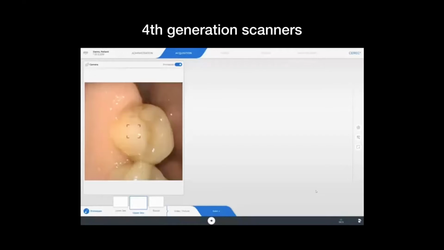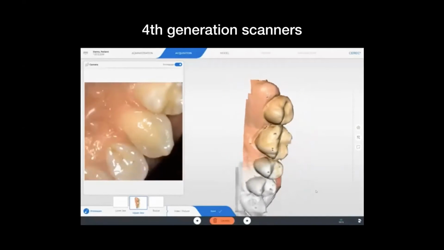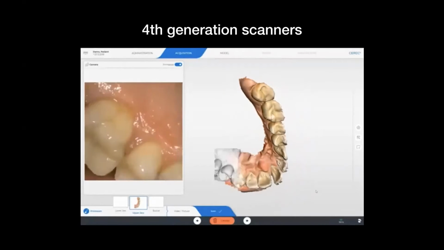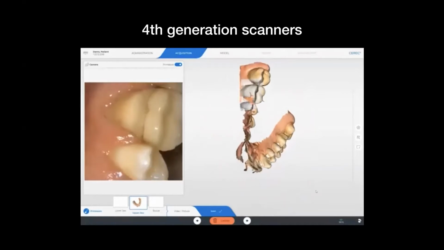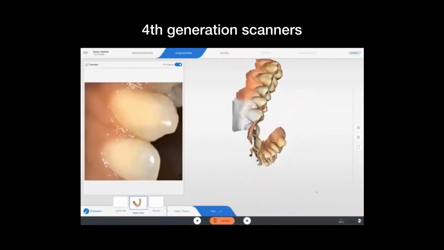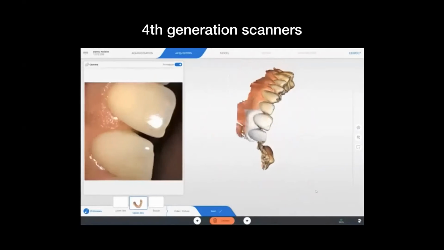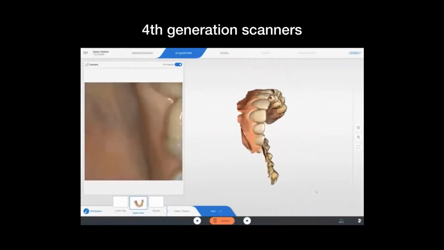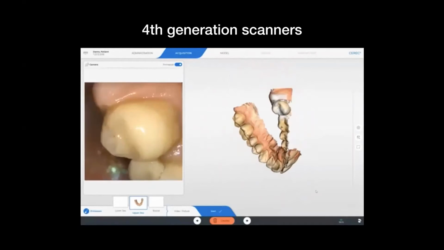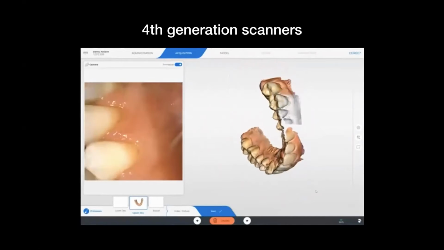Just to tell you a little bit about the state of the art of the intraoral scanners, today's fourth generation intraoral scanners can scan a single arch in less than 40 seconds. Now, this is the time usually we take just to select the appropriate impression tray in the patient's mouth, right? You can finish an arch in 40 seconds, the full mouth in less than a minute once you get comfortable.